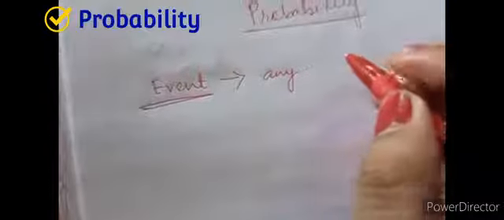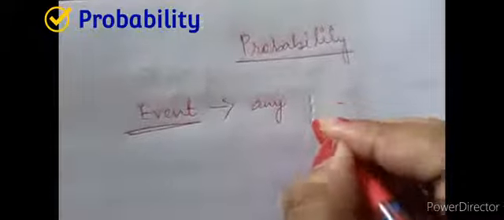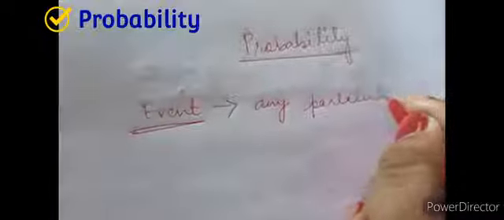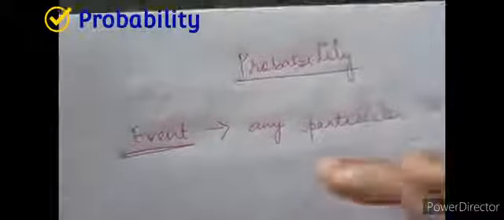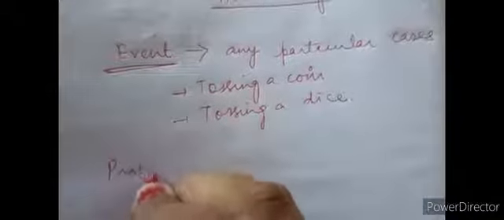So probability is, before this, what does event mean? Event means any particular cases are known as event. That means tossing a coin is an event, tossing a dice is an event. So all the tasks performed or any particular cases is known as event. And what is probability of an event?